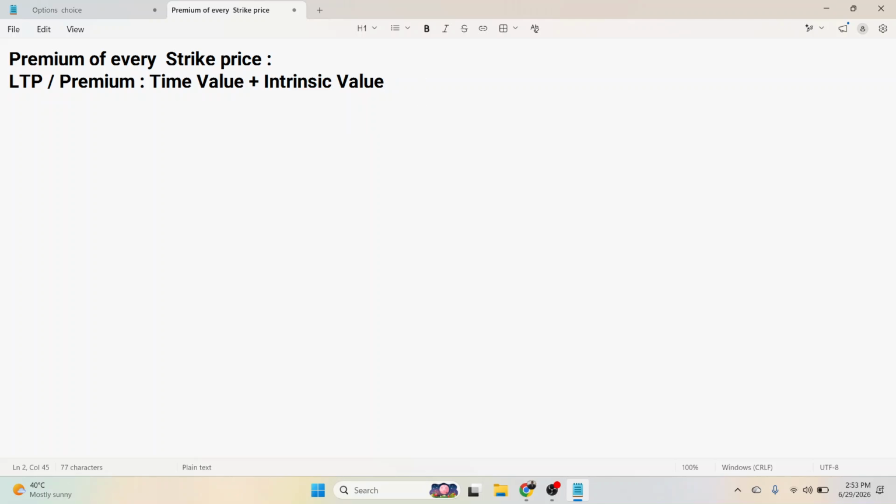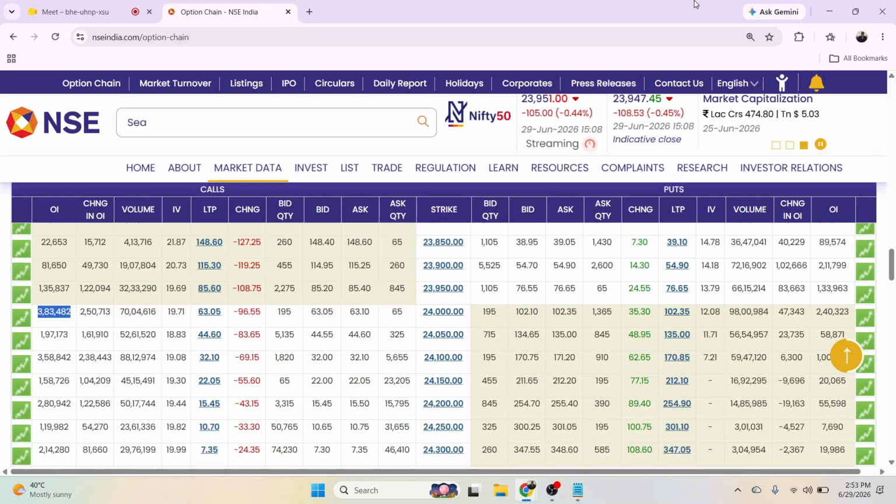Intrinsic value means the actual value of the contract. So if you observe the in the money strike prices, they have time value as well as intrinsic value. Intrinsic value means, if the market expires today, what will be the value of your strike price? For example, if you have purchased this strike price 23,950 and the market is trading at this level, what would be the actual value?